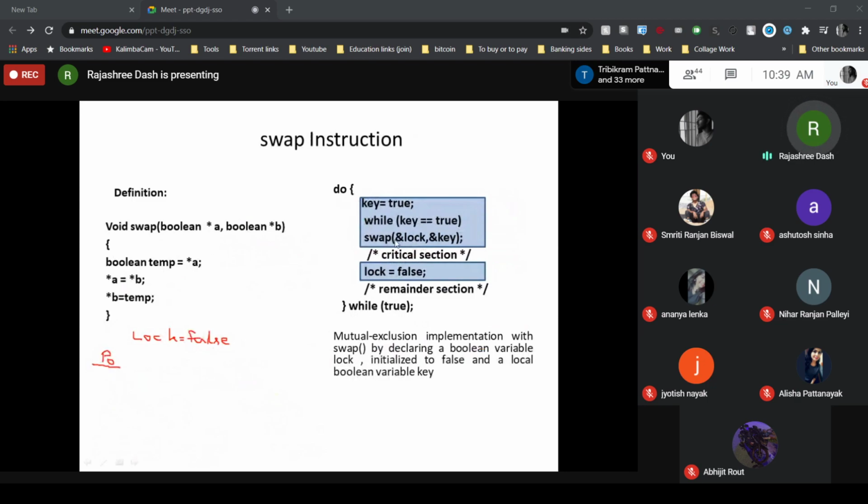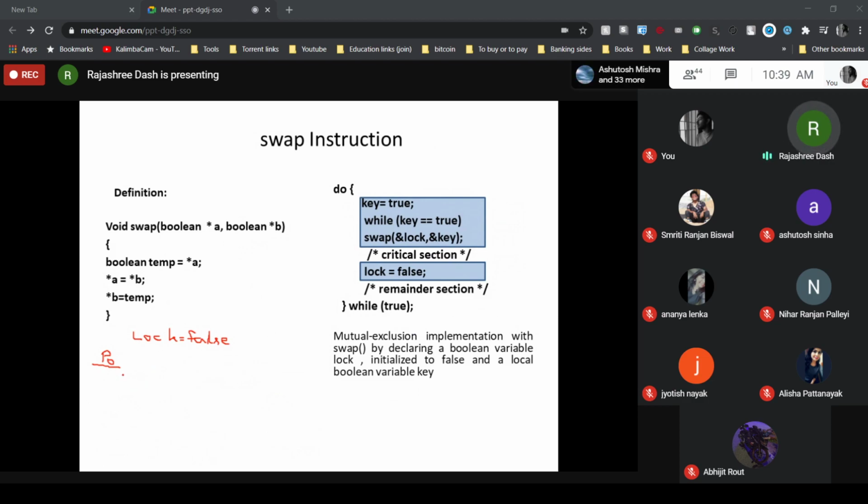The same way here, if the key value is true, it repeatedly calls the swap instruction until the key value is false. Once the condition in the while statement is false, it will enter the critical section. And after completing the critical section, in the exit section, it sets the value of lock to false.